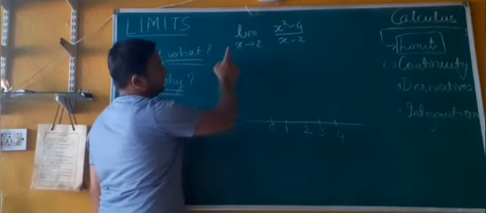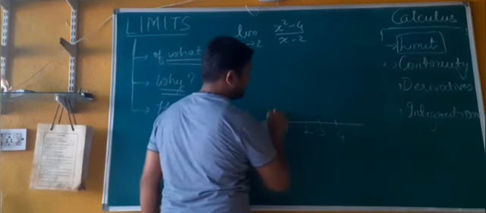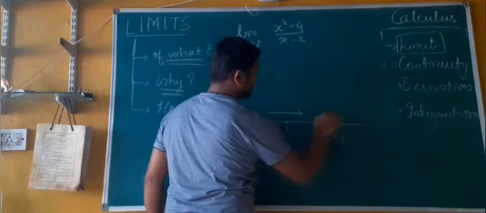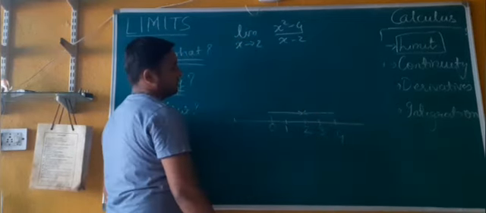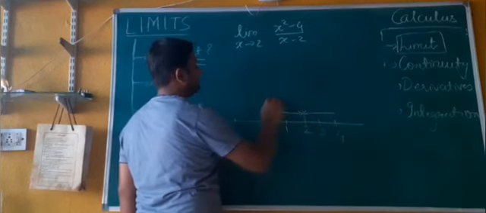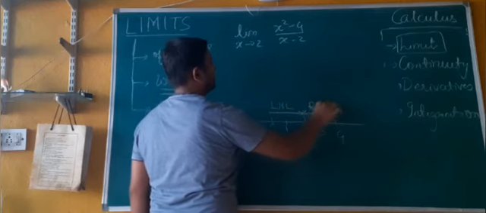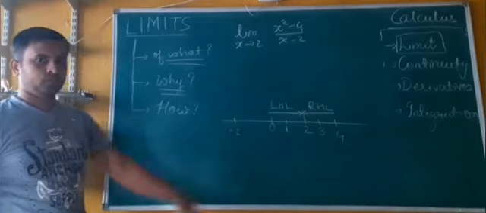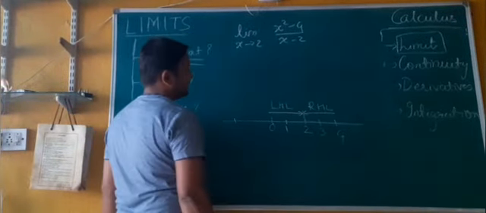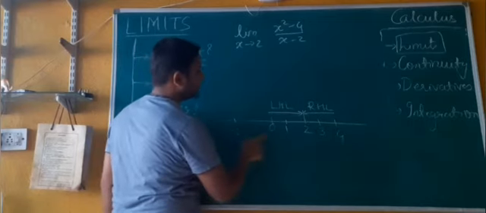Now I am saying x is tending towards 2, x is approaching 2, that means x is going like this or it can be going like this, right? When it is coming from the left hand side it is called left hand limit. When it is coming from the right hand side it is called right hand limit. We will learn this further in our next sessions. Before that, I'll tell you the meaning of x tending towards 2.